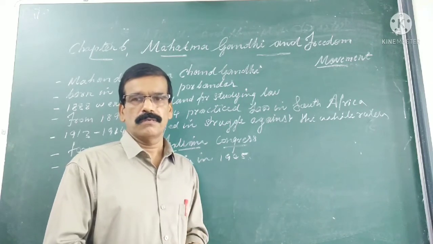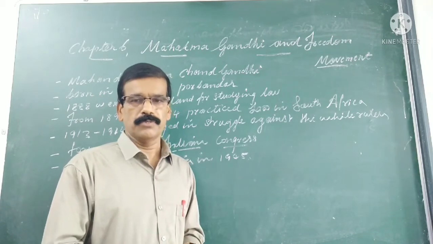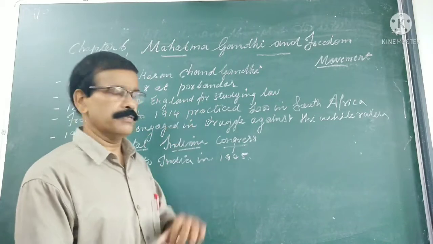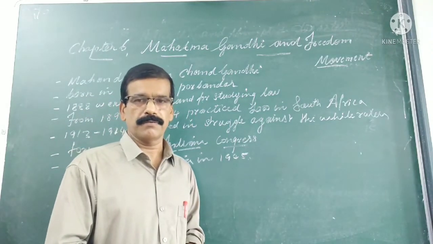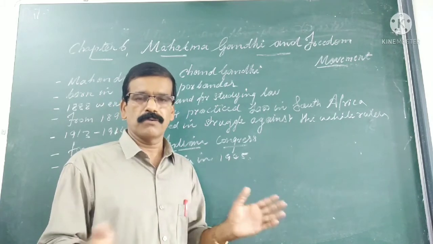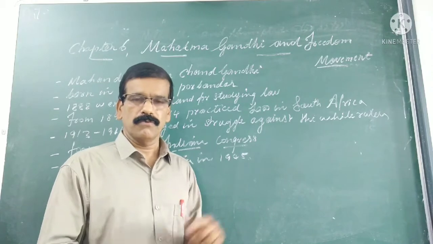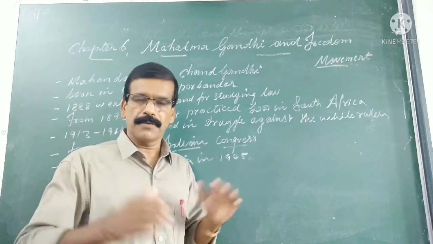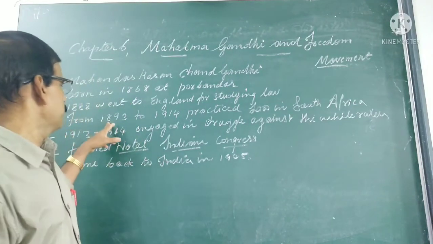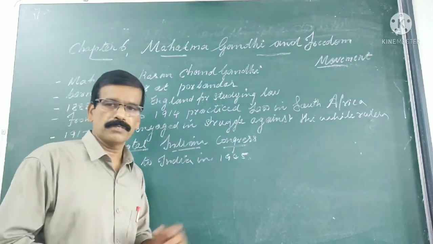As you know, Gandhiji was born at Porbandar in Gujarat. His actual name was Mohandas Karamchand Gandhi. His father was a diwan at Rajkot. Then, after the completion of his basic education, he went to England for studying law. Then again he came back to India, and from 1893 to 1940 he practiced law in South Africa.